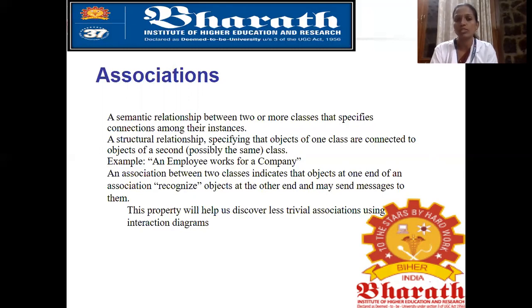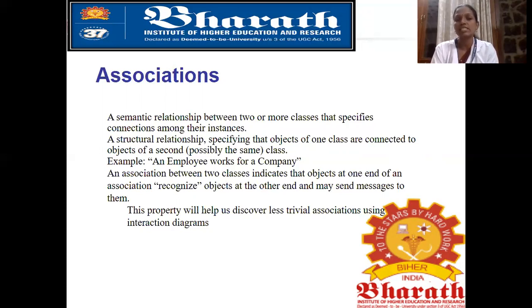We have to improve things like that. So what are the needs for the people living around that area? They will discuss like that. So here also, same like that. Association means working together. A semantic relationship between 2 or more classes that specifies connection among their instances.